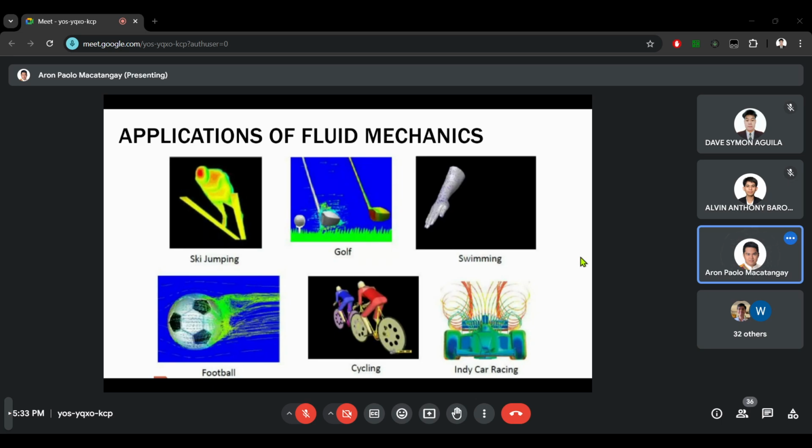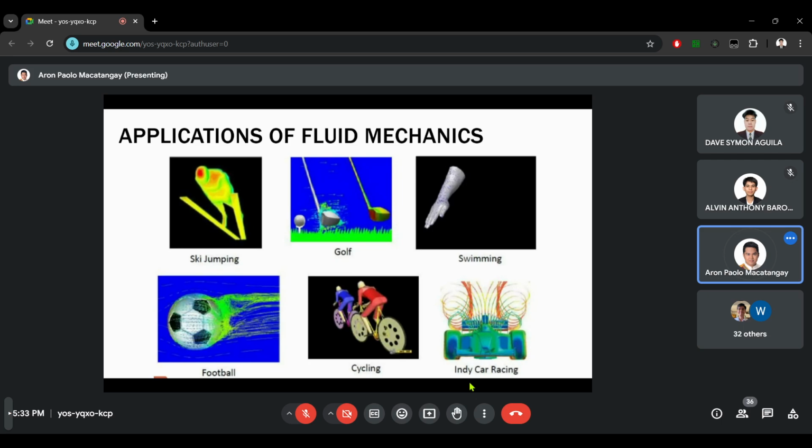Okay, cycling. If you ride a bike, it's important that your helmet, your clothes, your bike are able to slide through the air, so that you do not need a lot of force or effort to move forward. So the design of helmets, the design of bikes, even the material of the dry fit shirts of cyclists undergo fluid mechanics processes or research to check their aerodynamic properties.